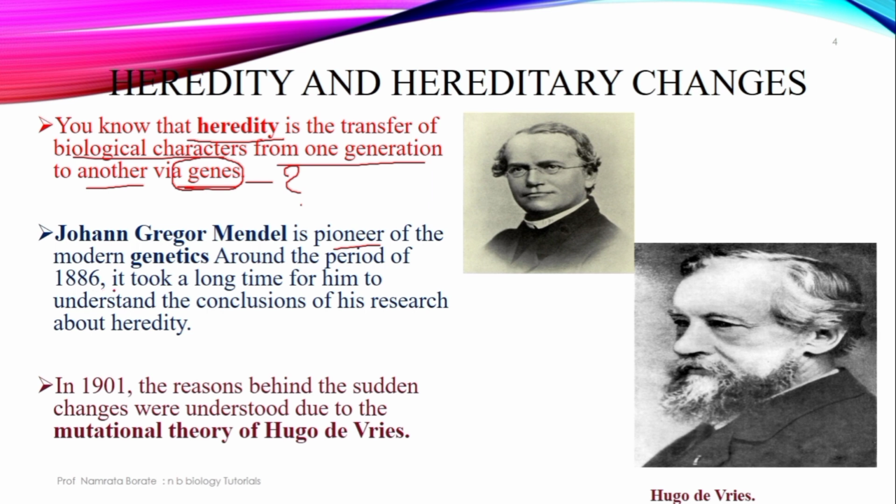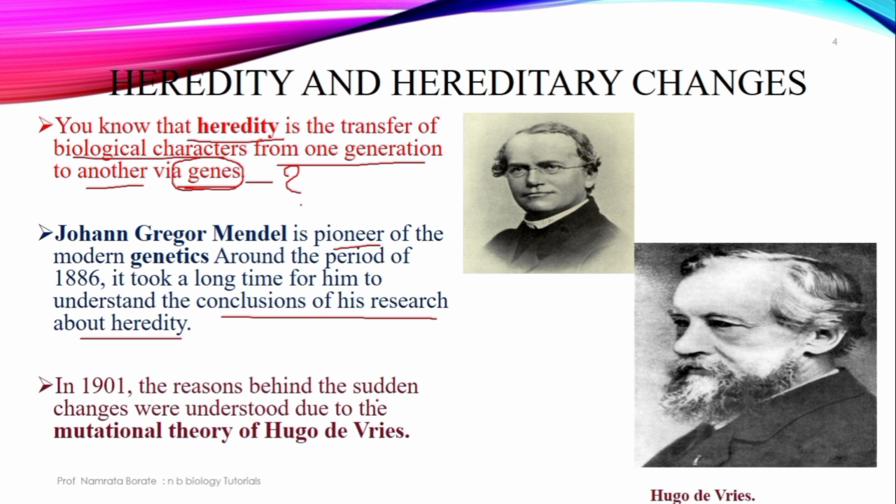It took a long time for him to understand the conclusion of his research about heredity. म्हणजे अनुवंशिकता काय आहे हे शोधण्यासाठी मेंडल्सने बरेच एक्सपेरिमेंट वर्कआउट केले आहेत. As you already studied in the 9th standard, that is the garden pea plant. Okay, meaning the characteristic which is transferred from one generation to the next generation.